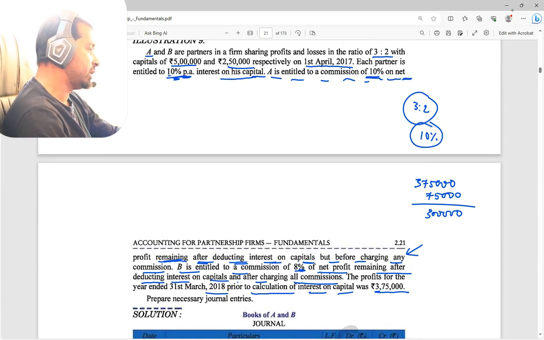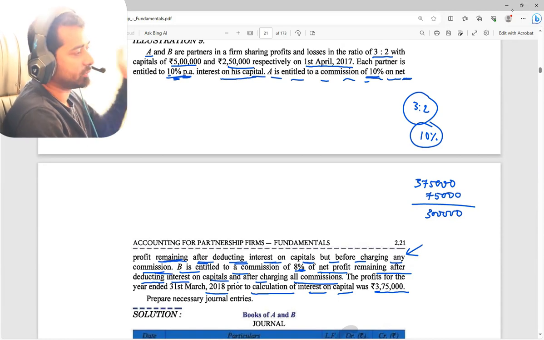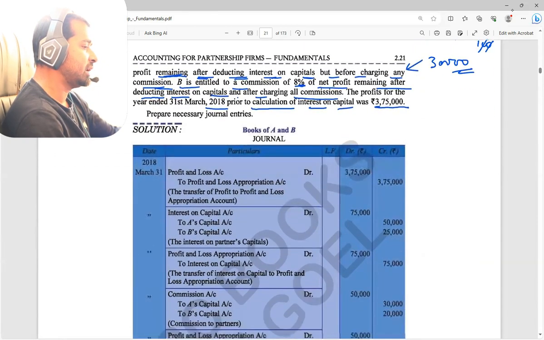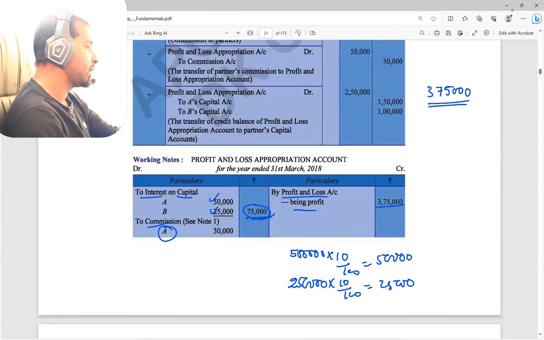Now see what they are talking about. Before charging any commission. So before charging any commission, we know that out of 3 lakh only, the commission will be charged. Correct? Because before charging, that means there will be no other adjustment. So it's simple, 10 by 100. Right? 10 percentage commission. So partner A is going to get how much commission? 30,000 commission. So now let's see how A has taken that 30,000 commission. You can see here, A getting 30,000 commission.